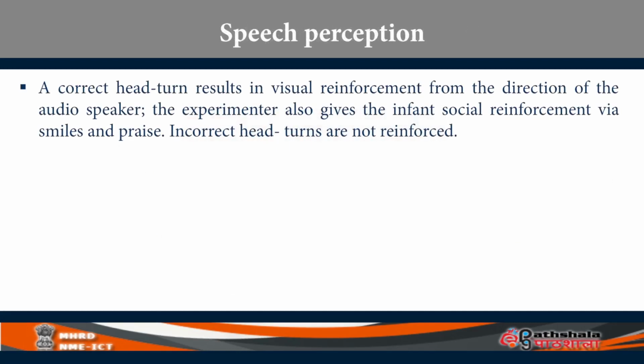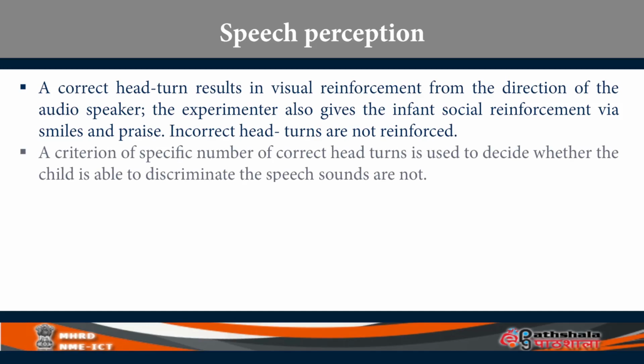So, a correct head turn results in visual reinforcement from the direction of the audio speaker. The experimenter also gives the infant social reinforcement via smiles and praise. Incorrect head turns are not reinforced. A criterion of a specific number of head turns is used to decide whether the child is able to distinguish between two different speech sounds or not.